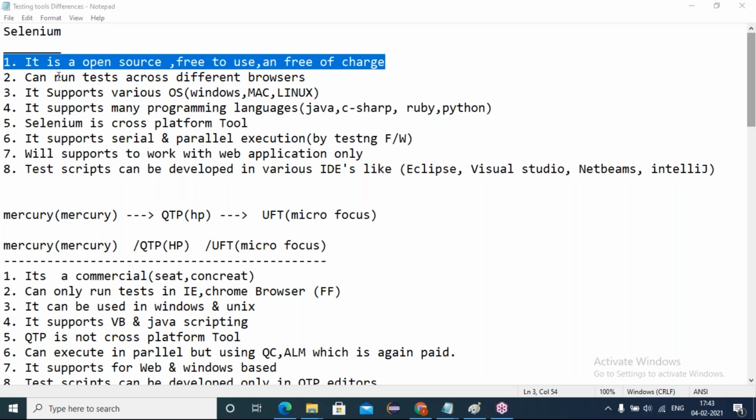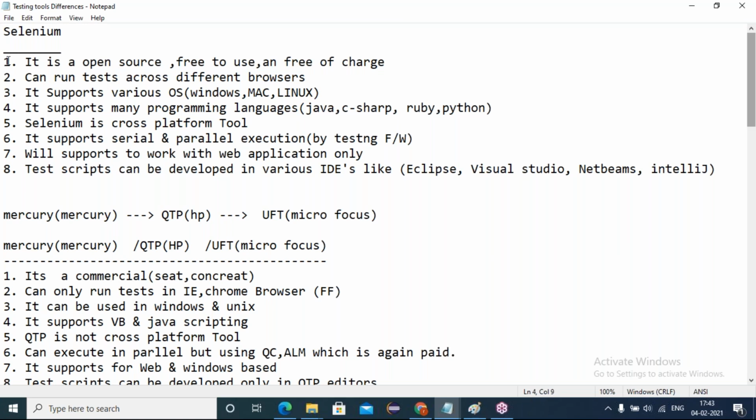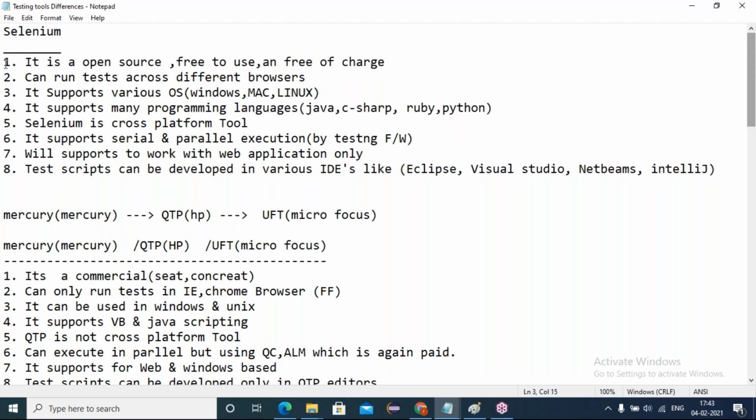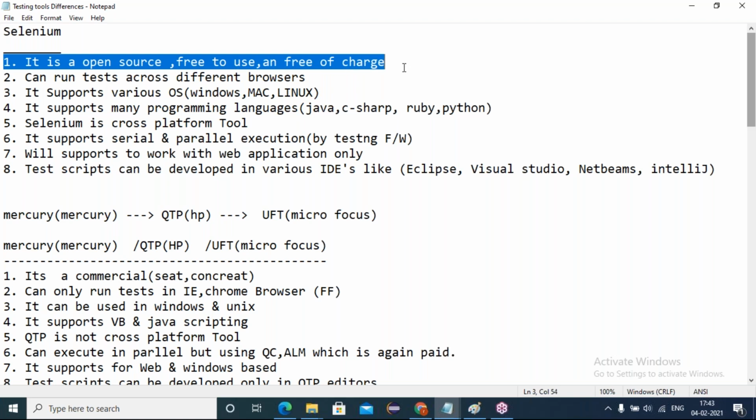So friends, Selenium is not a software, which means it is a jar file. Selenium is an API jar file, and that Selenium API jar file was developed using the language called Java only. Not only Selenium, friends, even emerging technologies like Hadoop are also not software. It's also an API jar file, and that also was developed using Java only.